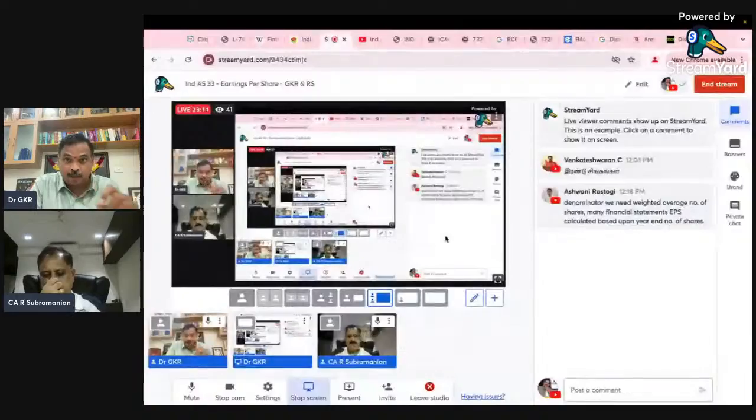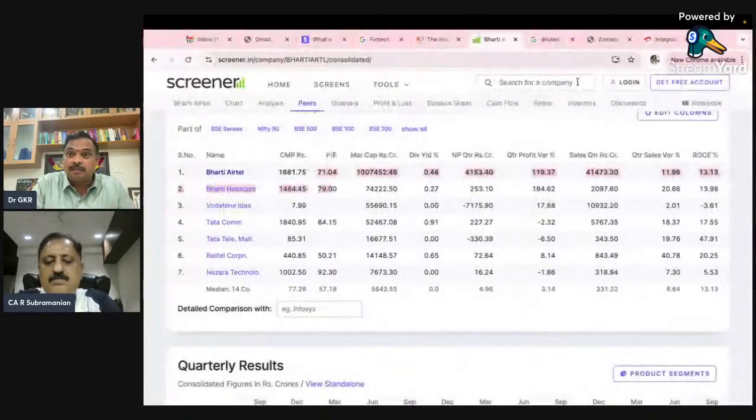Good. The next question is, what are ordinary shares? You also use these terms frequently, ordinary share issues. What do you mean by ordinary share issues? Actually, in the Companies Act, they have defined only the word share. The Companies Act definition only has the word share. But here we have the words ordinary share and potential ordinary share. Now I'll share that standard with you.